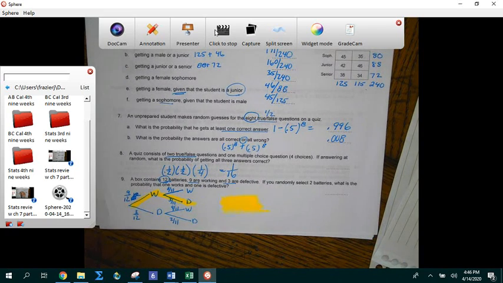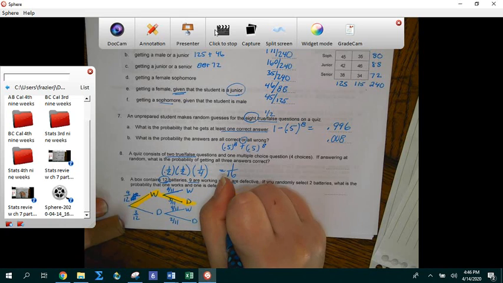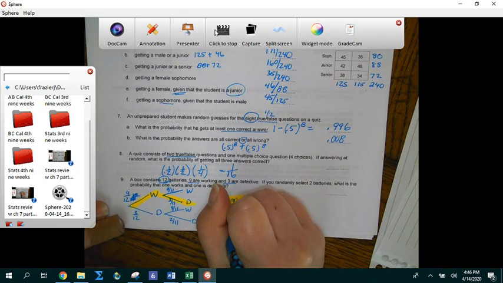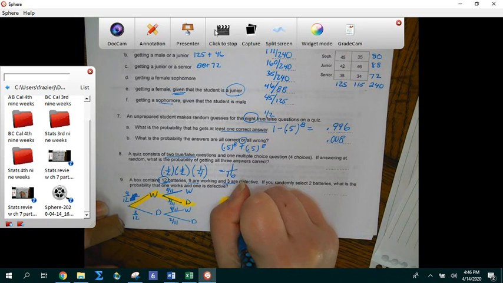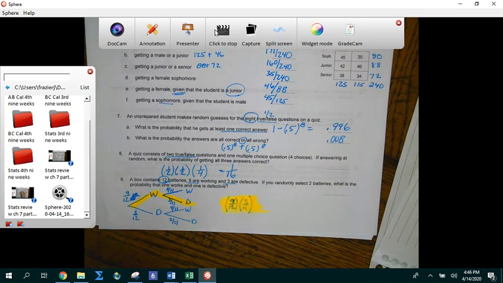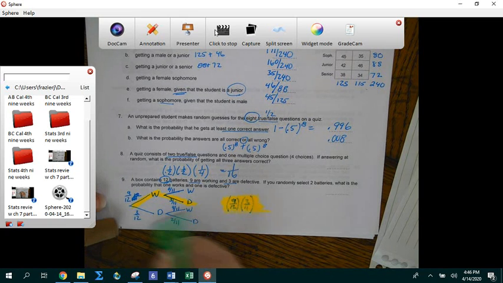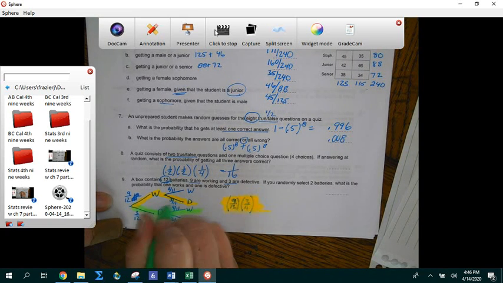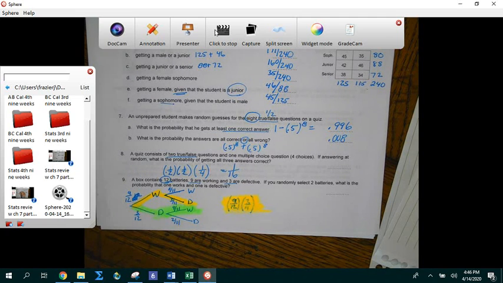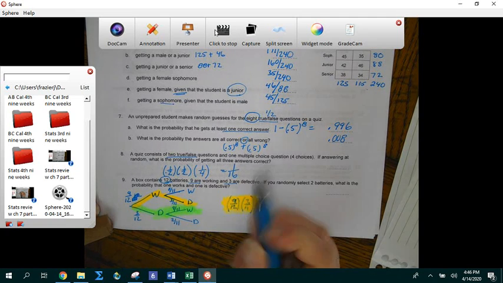Okay, so if I get one that works and one that's defective, I forgot I have to do this first. 9 out of 12 times 3 out of 11. Or I can get one that's defective first and then get one that works. Okay, so again, notice the words I'm using. Works and defective, that means multiply.